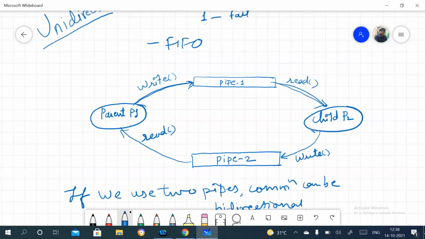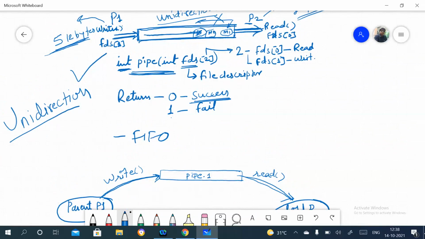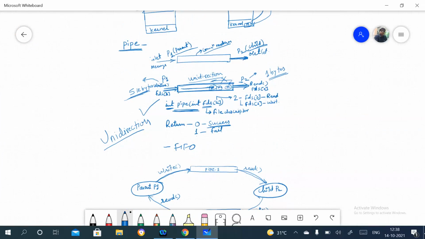So using this function we can create a pipe. As this is a very fundamental course, it is not necessary for you to go into the programming part. Just understand that using this function we can create a pipe, and we have system calls like read and write. Using these read and write we can write messages to and read messages from the pipe. So I think this is simple.